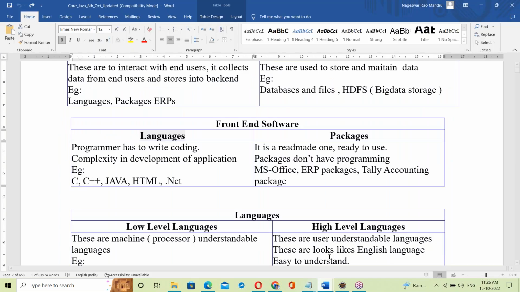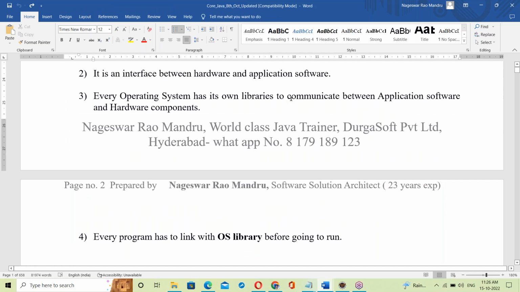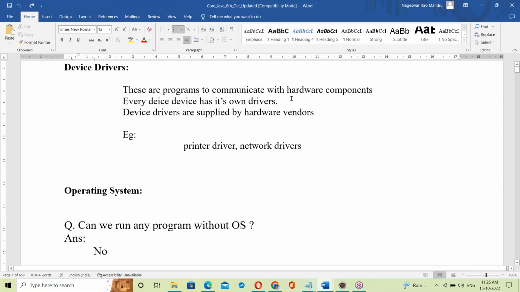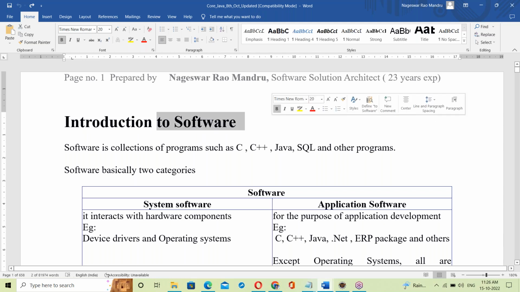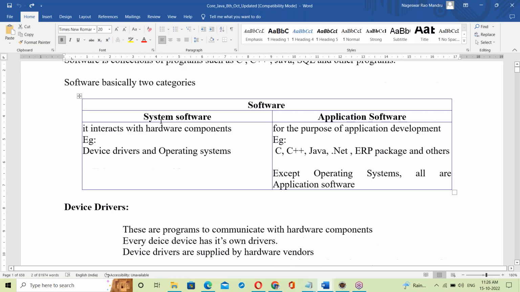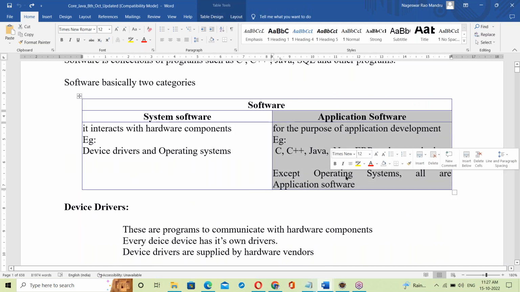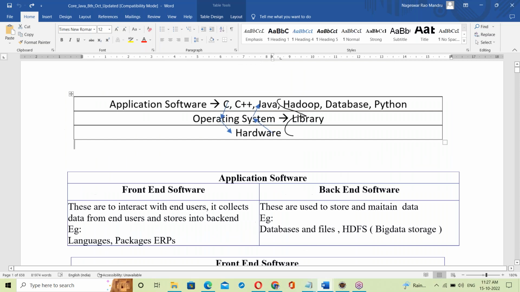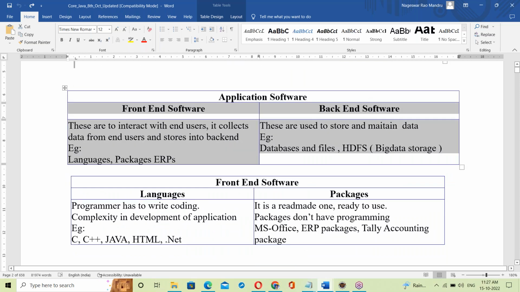See, here is the way of introducing Java. Computers have hardware and software, right? We are software engineers, so we start with software. Java is software, so move to software. In software, there is system software and application software. Java is application software. In application software, there is front end and back end. Java is the front end.